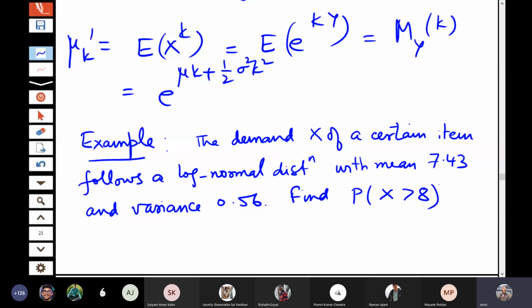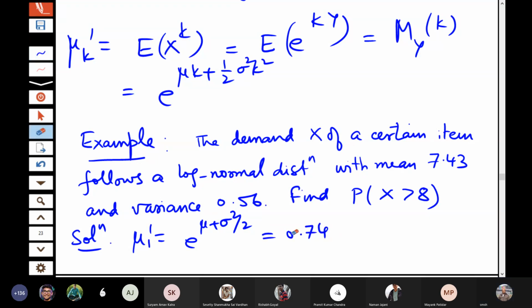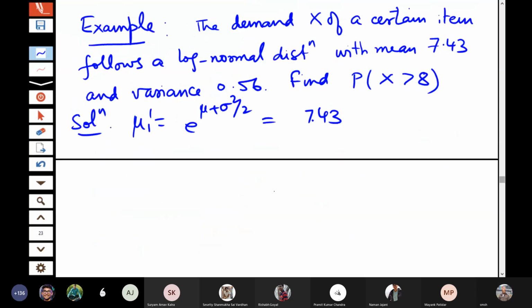So x is a log normal distribution and it has mean 7.43 and variance 0.56. You have to find the probability of x greater than 8. So we use the information that is given here. It is given that mean, that is e to the power mu plus sigma square by 2, is 7.43. So mu plus sigma square by 2 is log of this, which is nothing but 2.0055. Okay, that is one equation.